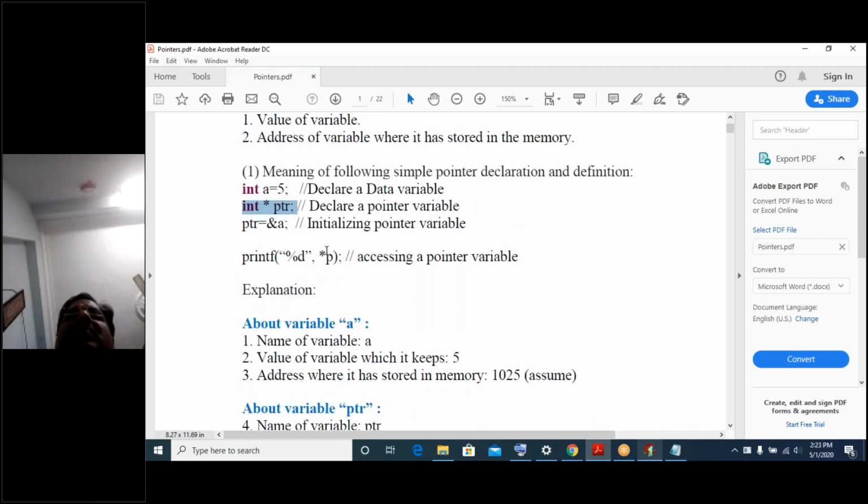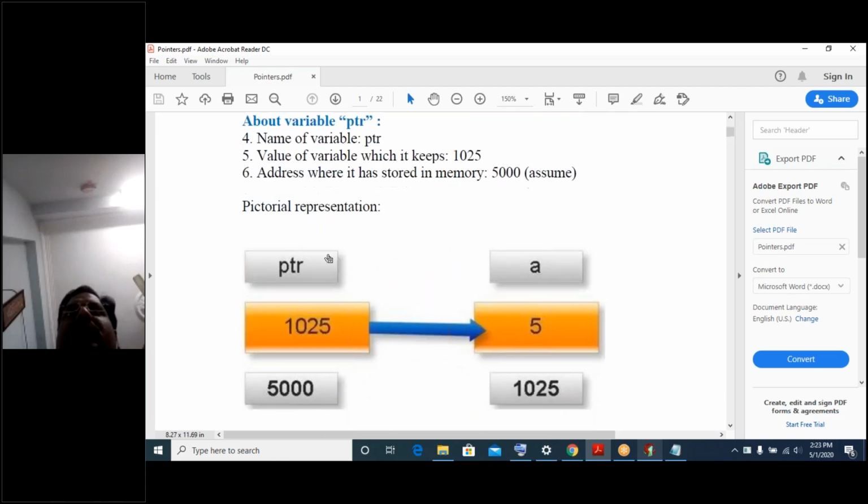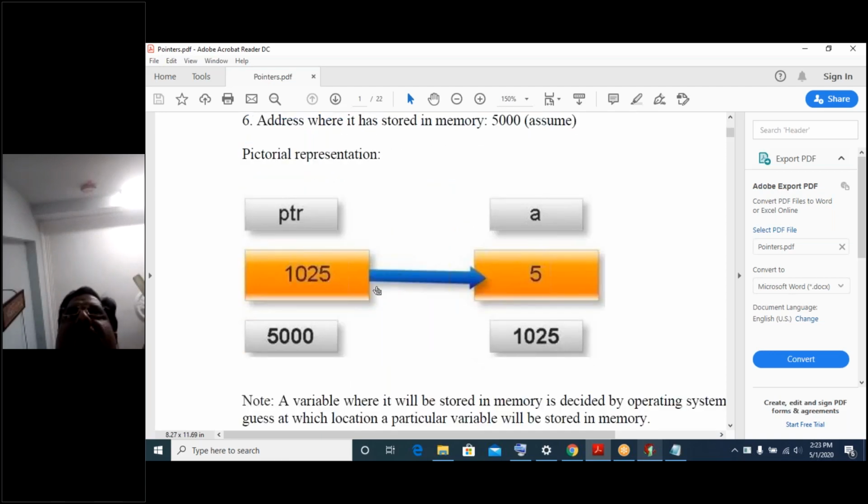Int. That means how many bytes of size will it be created with? 2 bytes. So it is also created with a 2 byte memory cell, the variable name here is PTR, and the address location created by your operating system for this memory cell is 5000.